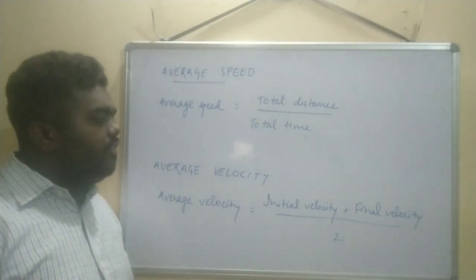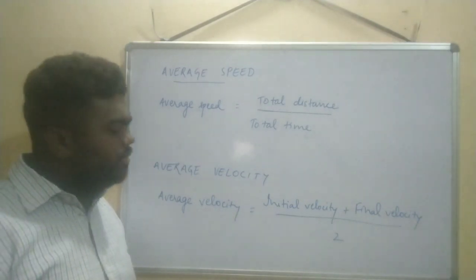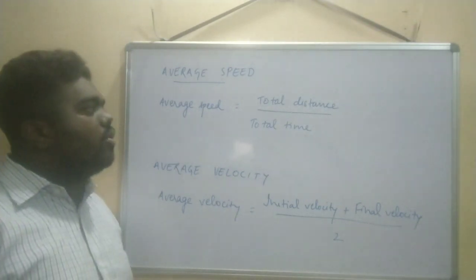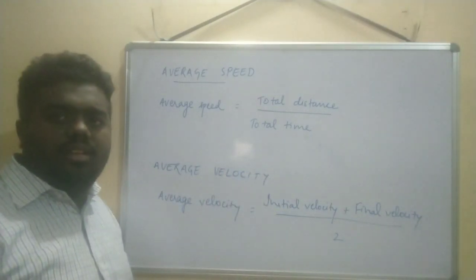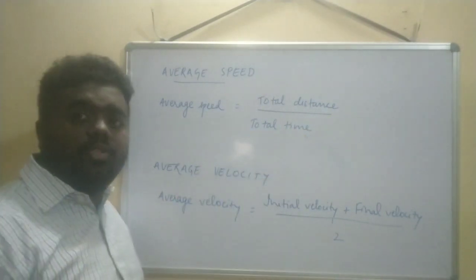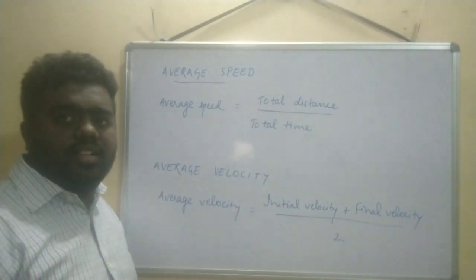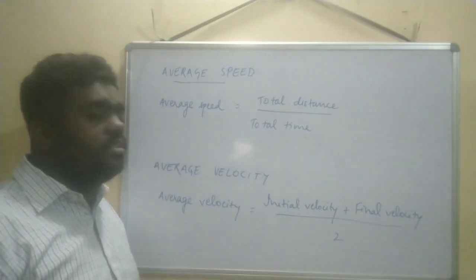Okay, fine. This formula will be useful to solve the numericals. Total distance means there will be 2 or 3 distances; we will add up the distances, and there will be the time taken for each distance, and we will add up the times also. So let's solve some numericals based on these formulas.